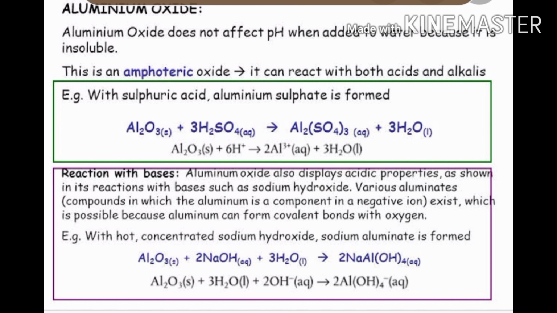You can see here aluminium oxide reacting with sulfuric acid, forming aluminium sulfate and water. You can also see the mechanism of the reaction taking place here. This aluminium oxide reacts with a base like NaOH to form sodium aluminate salt.